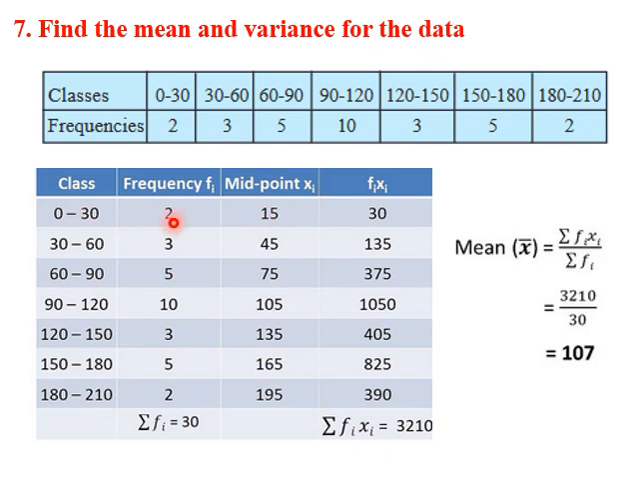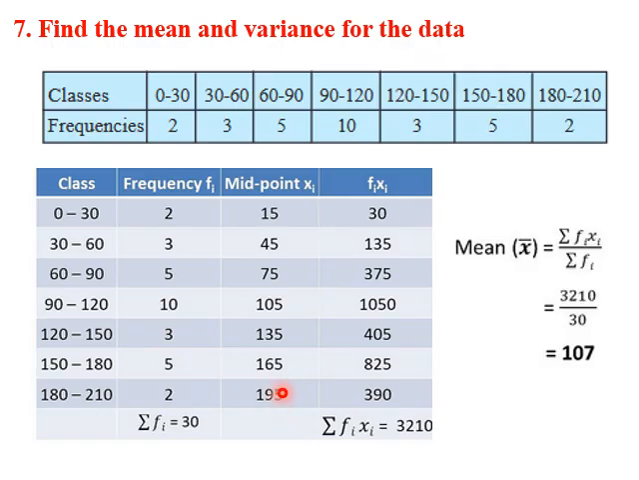This is the class, this is the frequency given. We have written it in column format. Next is to get the midpoints. Which are the midpoints of these classes? 0 plus 30 by 2 is 15. 30 plus 60 by 2 is 45, and so on. We get this as the xi's.